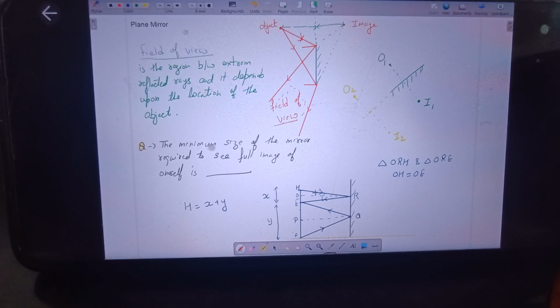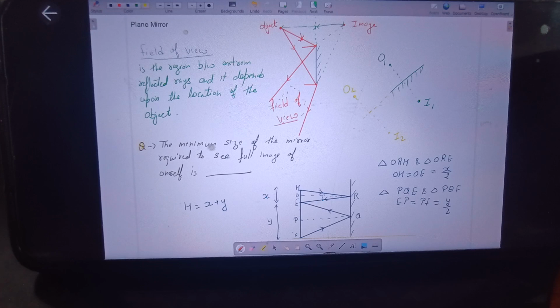I think this idea is clear to everyone, so I'm not explaining it. So you get it that these are congruent. Similarly, triangle PQE and triangle PQF are also congruent. That means EP is equal to PF. So since HE is equal to x, OH or OE will be equal to x by 2, right? And here it will be equal to y by 2, correct?